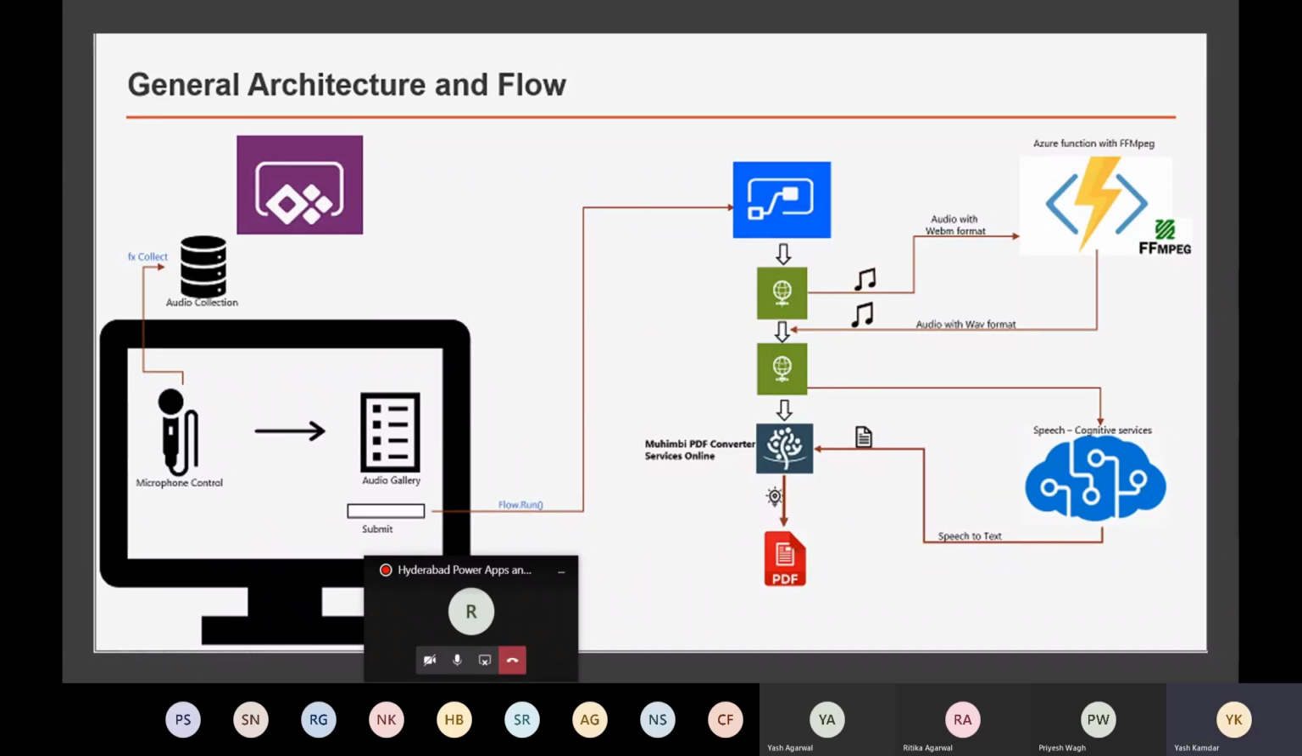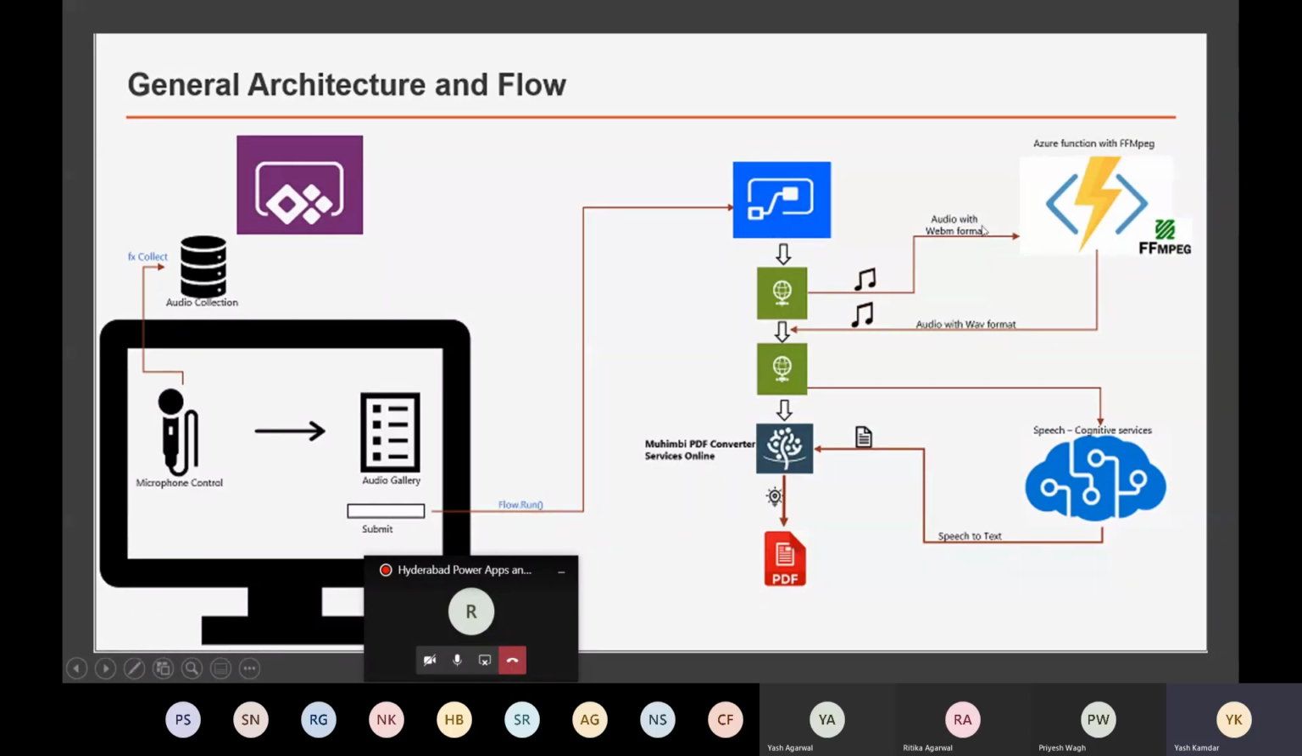I hope you're all with me on this. I'll explain it once again. The audio that is recorded from the microphone control of Power Apps gets recorded in the WebM format. WebM is not a supported format for the cognitive services.